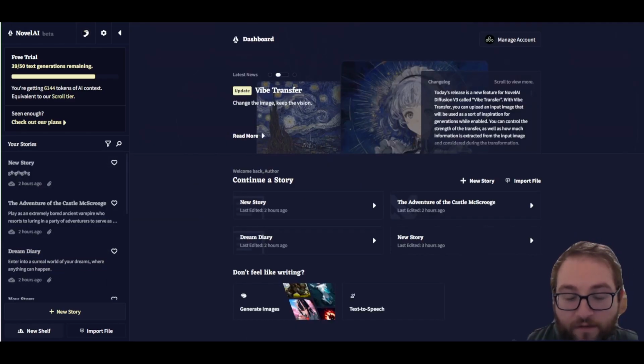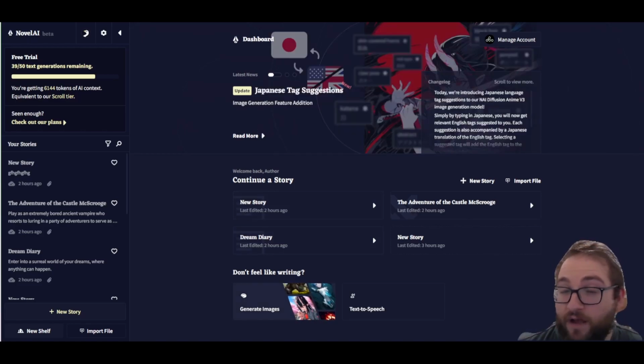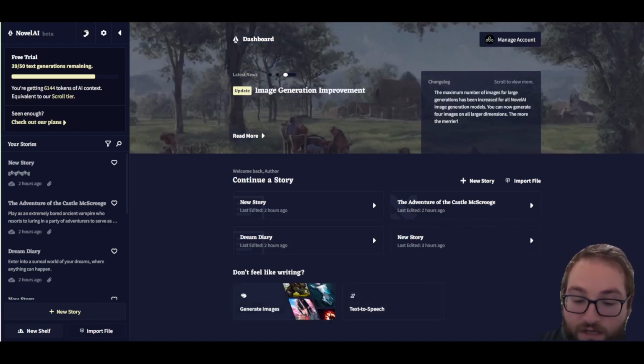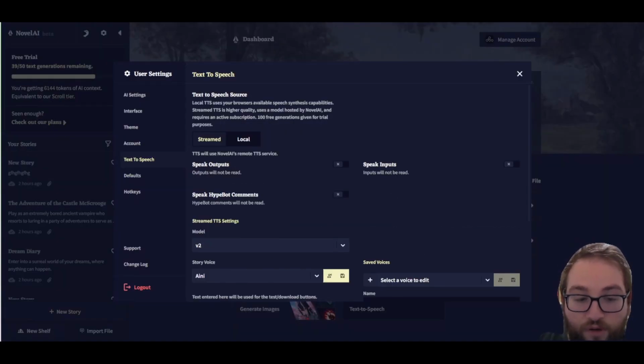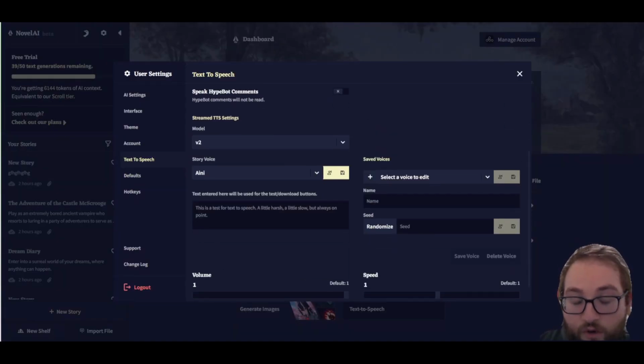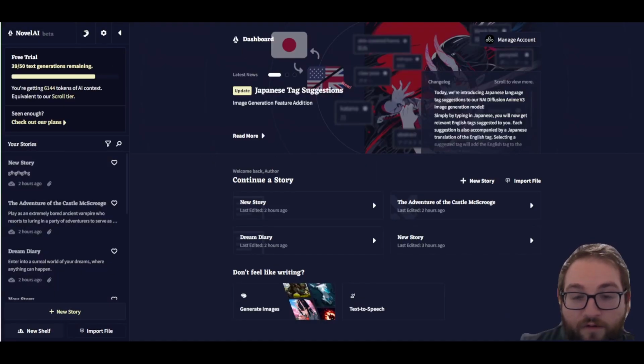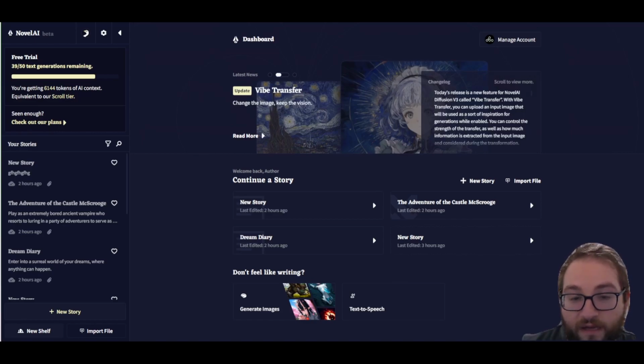Like I said at the beginning, Novel also will let you generate images. However, websites like Playground and Ideogram are much better at that than Novel is for now. I made videos of those before, so click on the pop-up card to find out more about those. Novel does have text-to-speech, where it will put anything that you type in into its own model. However, there are websites that do specifically that, especially 11 Labs, that is very good, and I highly recommend that one. So for the most part, Novel AI is definitely geared more towards making a story and building out an adventure rather than anything else.